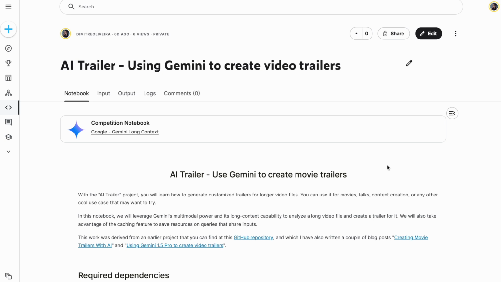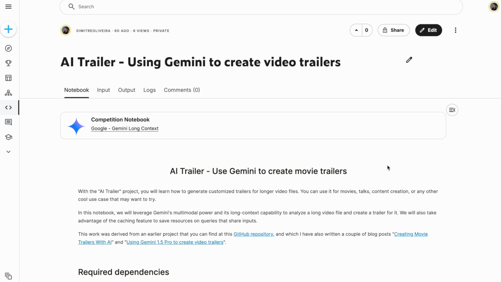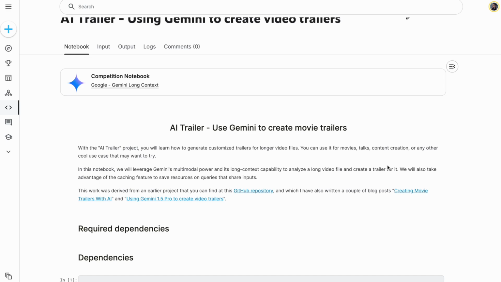So I've chosen this specific project because I think it's a very good use case of not only Gemini's powerful generation capabilities, but also two of its main features, the super long context of 2 million tokens and also the context caching that we will go through here.